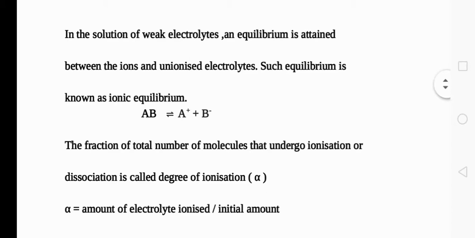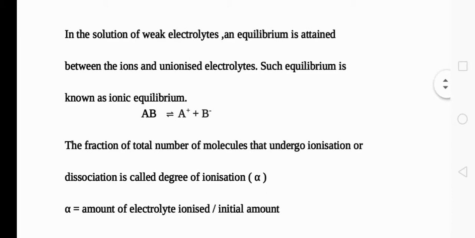There will be an equilibrium between these two species, that is ions as well as unionized electrolyte. Such equilibrium is known as ionic equilibrium. What is ionic equilibrium? Ionic equilibrium is the equilibrium established between the ions and the unionized electrolytes.